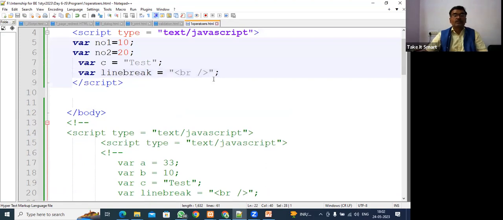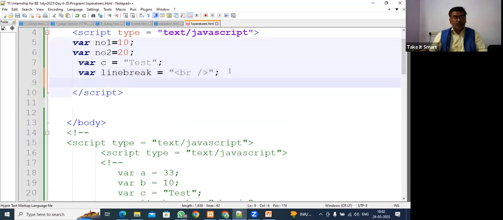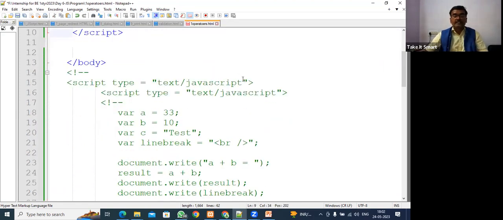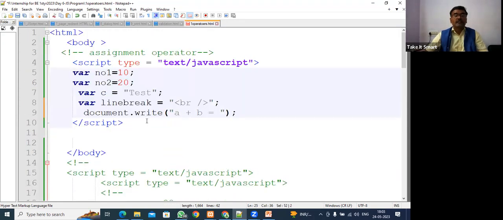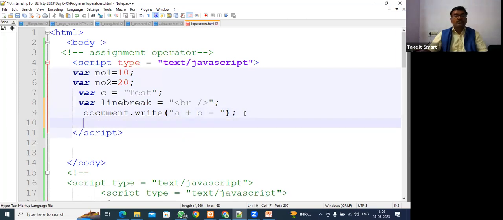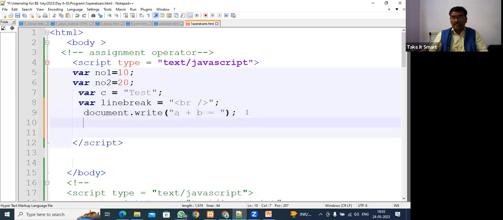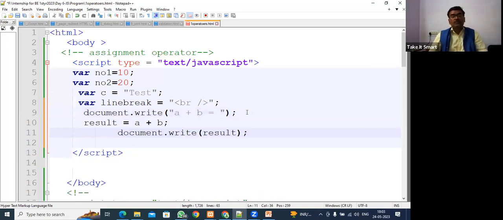We declare a formula with document.write, and then document.write, and we give the result. I will explain. This is only going to display a plus b is equal to. Afterwards we don't have a break, so whatever statement comes next continues on the same line. This result is a formula.